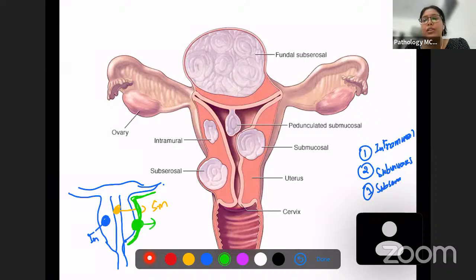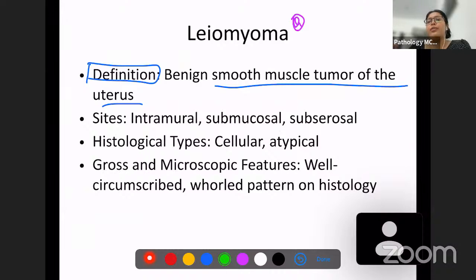So you have subserosal going towards this. So you can see here, this is subserosal, submucosal, endometrial cavity, and then you have intramural within the muscle. So these are the most important types of leiomyoma which you have. Okay, intramural, submucosal, and subserosal leiomyoma.